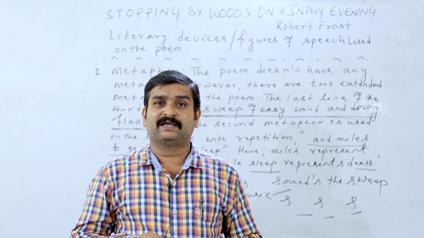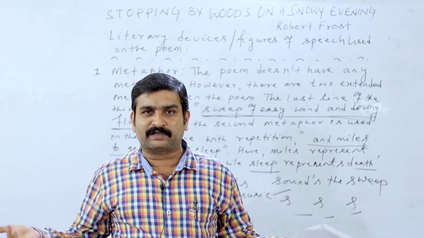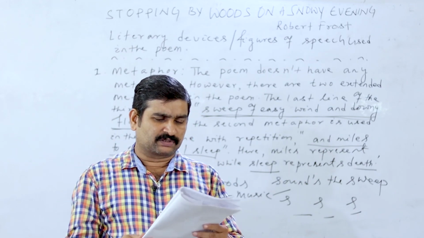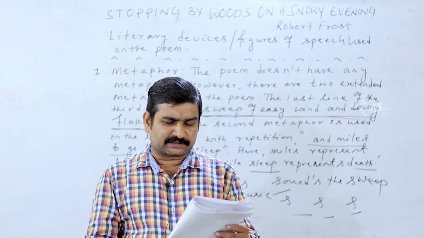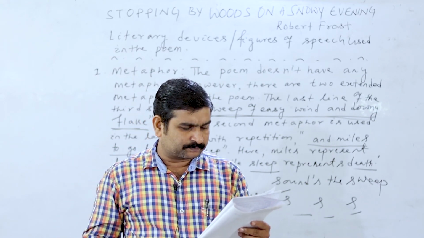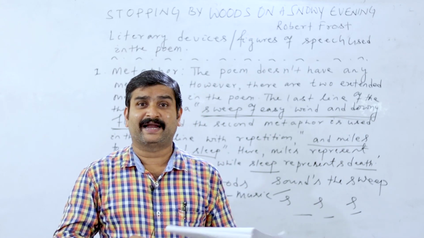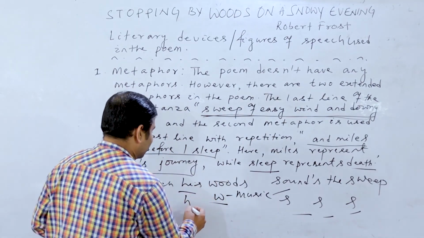What is assonance? Assonance means the repetition of vowel sounds. What is consonance? Consonance means the repetition of consonant sounds. Let me give the example first. Assonance is a repetition of the vowel sounds in the same line, such as the sounds of E and A. Interesting line. All of you look. Look at the line here.